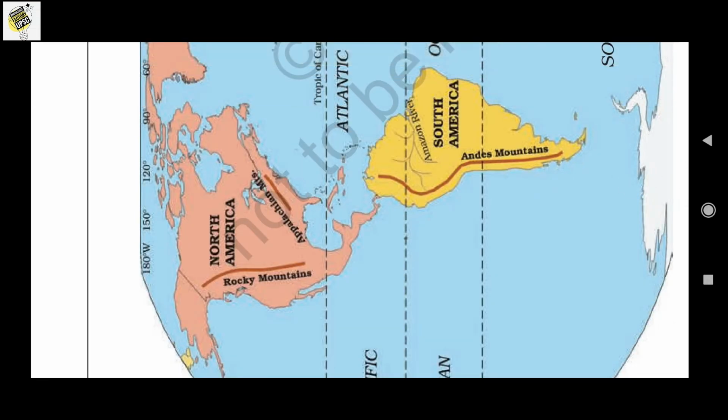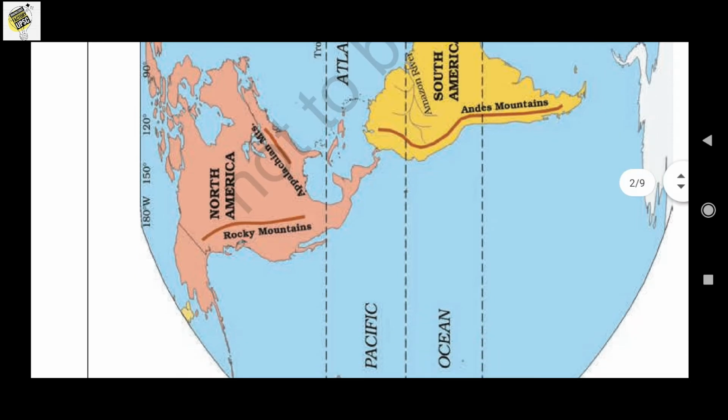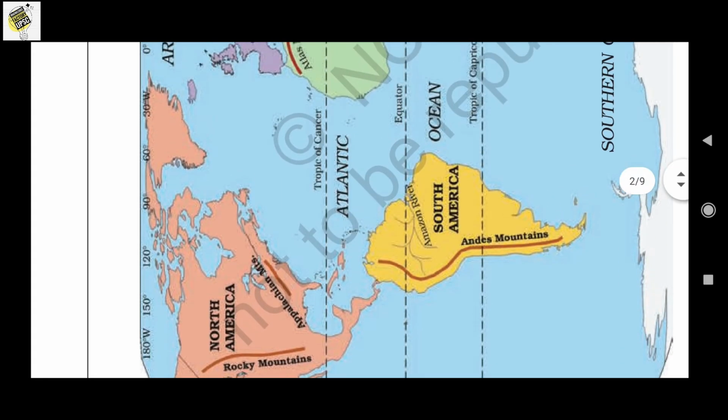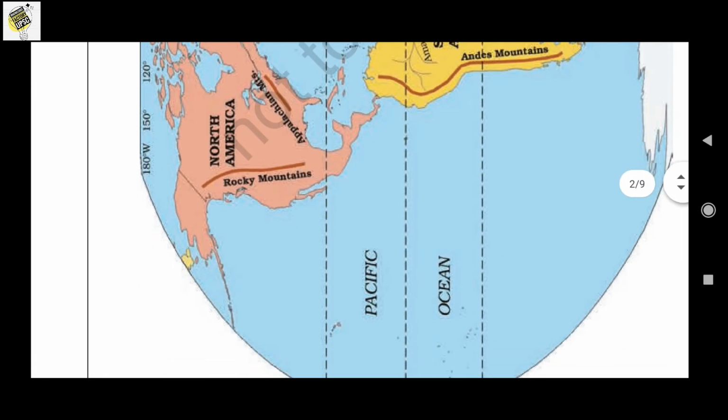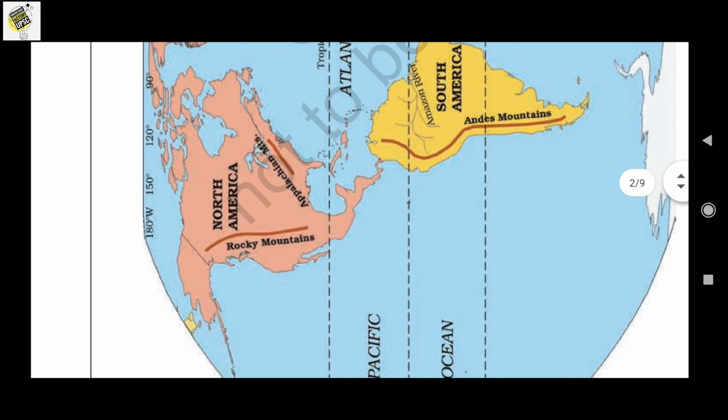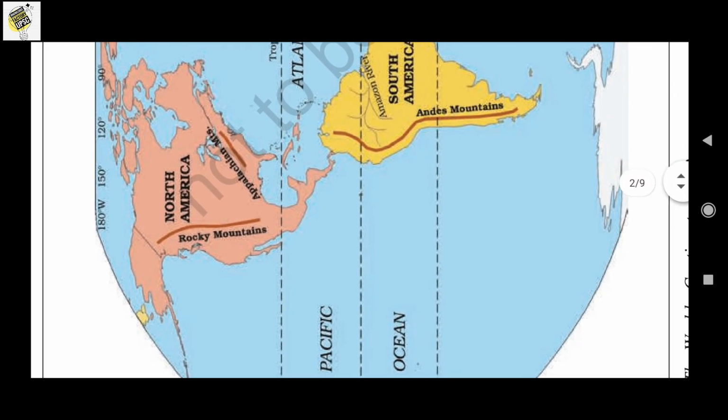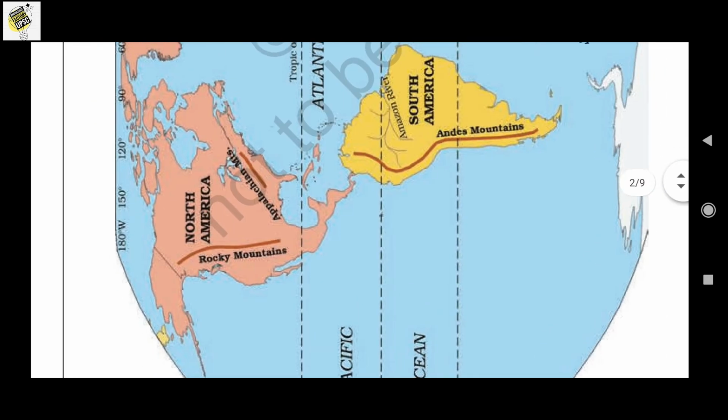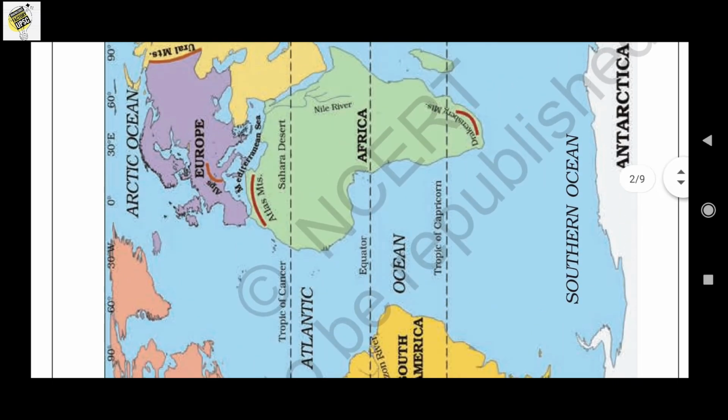So we can find the continent which lies completely in the northern and western hemisphere, and the oceans, and that means three oceans are surrounding this continent. We can find that there is the Atlantic Ocean, Arctic Ocean, and here that is the Pacific Ocean. So North America is covered by three oceans, that is Pacific, Atlantic and Arctic Ocean.